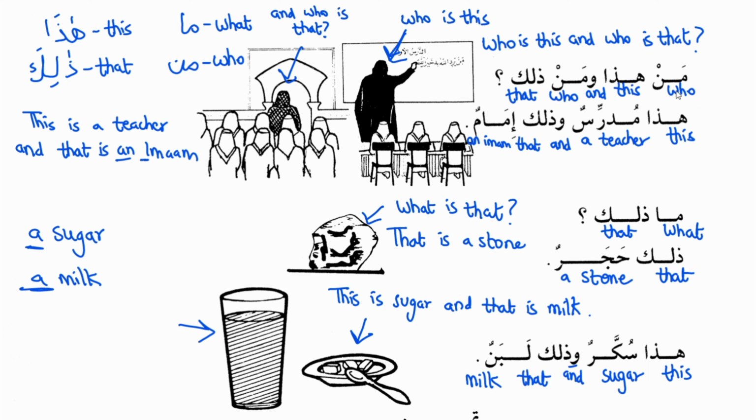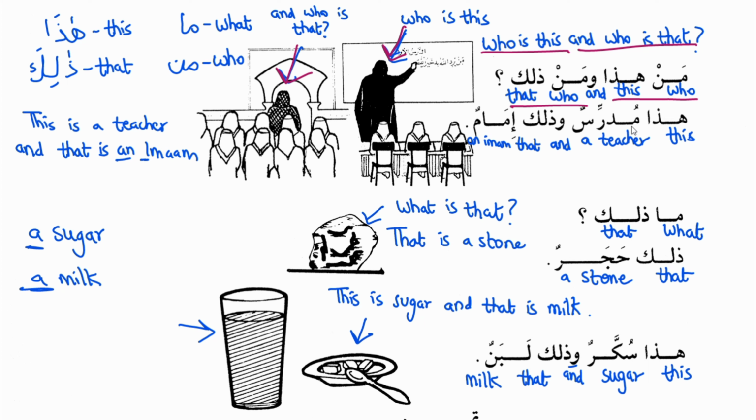Okay, so let's revise what we've covered today. The first question was man haza wa man zalika, and the translation is who is this and who is that.